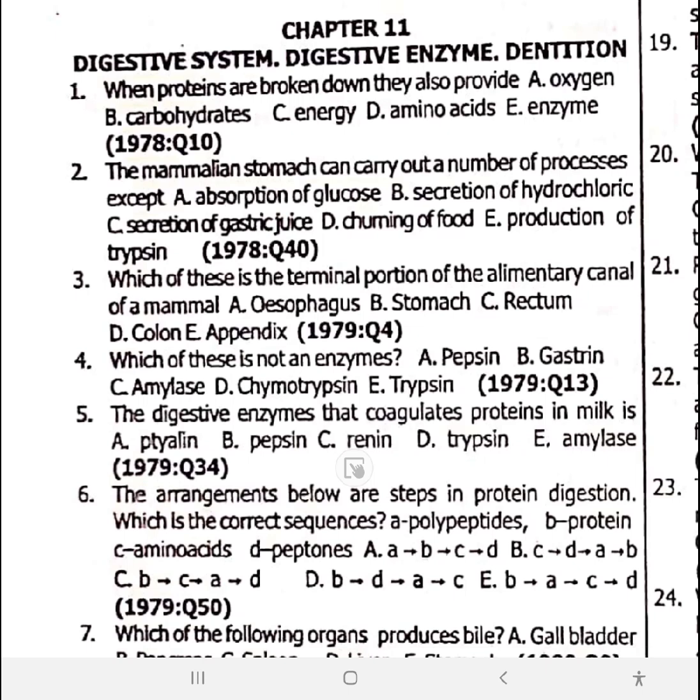I want us to jot down a couple of points. We are going to be having lots of notes here. Renin is important in infants. Protein in the milk is called caseinogen.